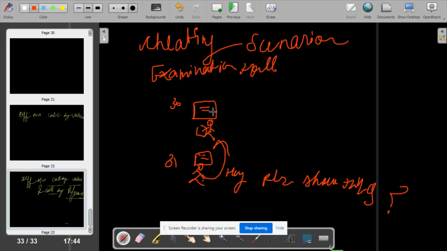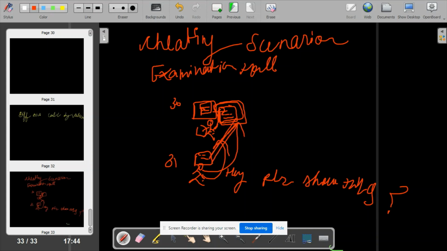So what will this person do? This is the hand of this person. He will show it by tilting the sheet. He will say, okay, I am turning the sheet rightwards, you can see it from there. Now this friend will see from this angle and write the answer. Then he will say, thank you so much for showing me. Then he will again keep the sheet straight, back here.